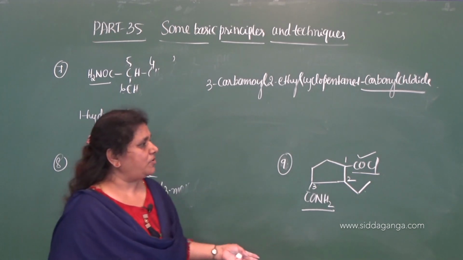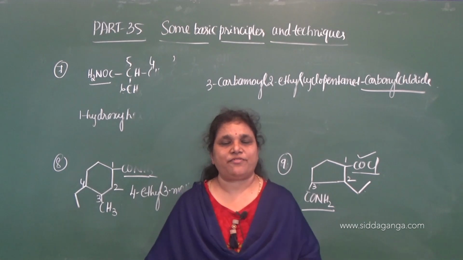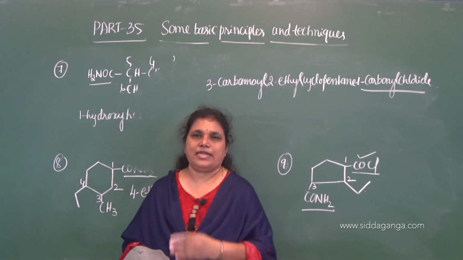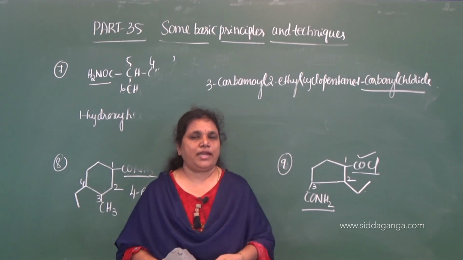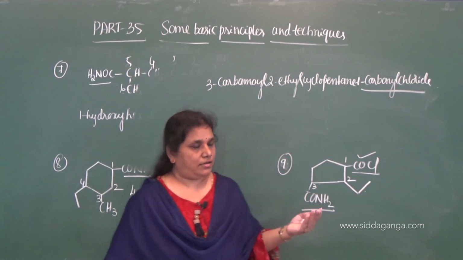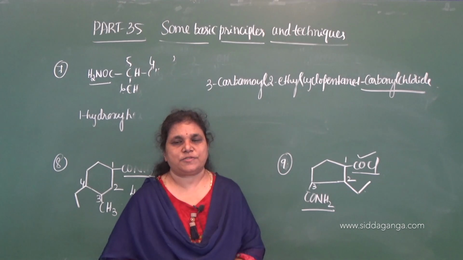So, this is about the comparison of naming polyfunctional aliphatic compounds and alicyclic compounds. In the next class, let us consider a few more examples of polyfunctional alicyclic compounds. Thank you.